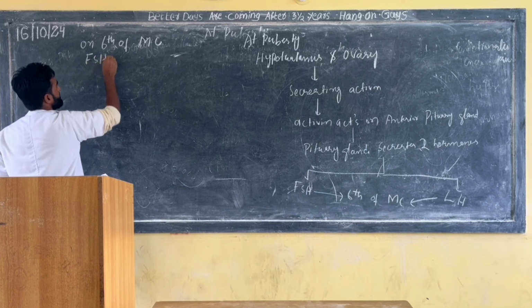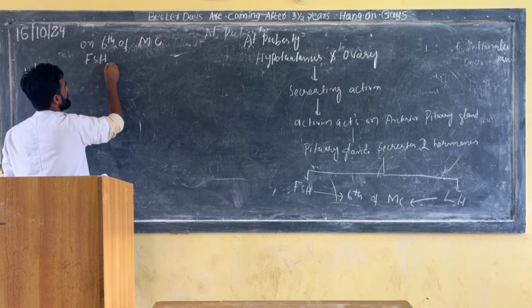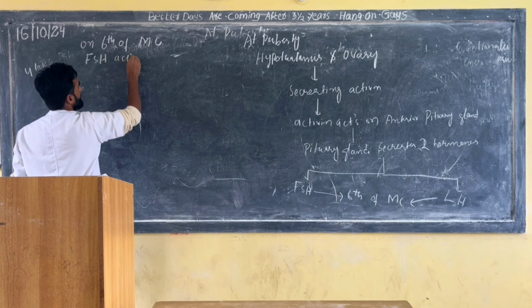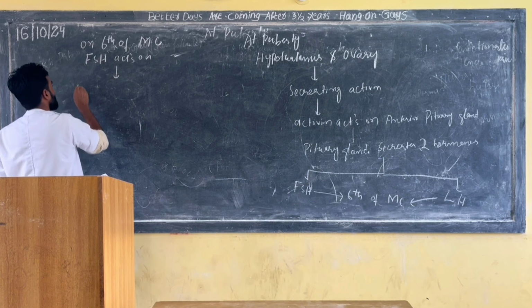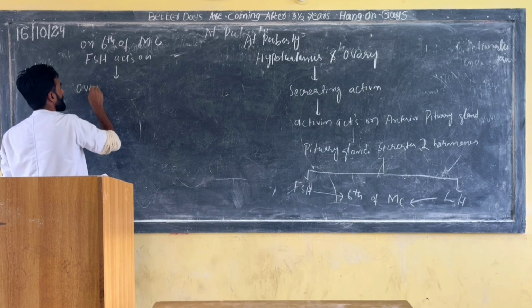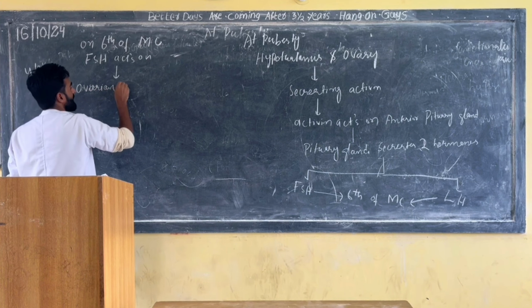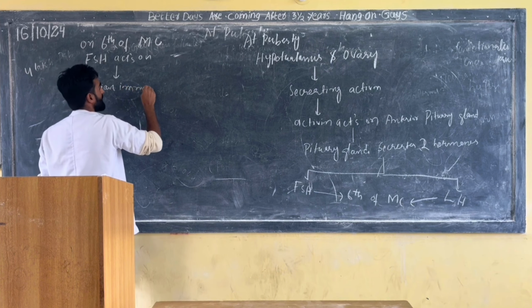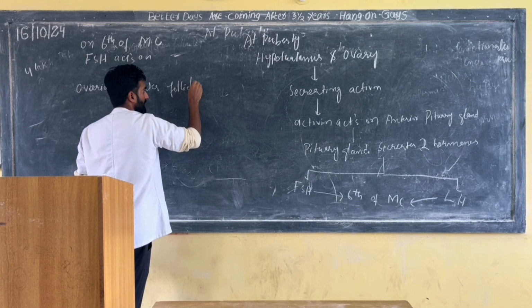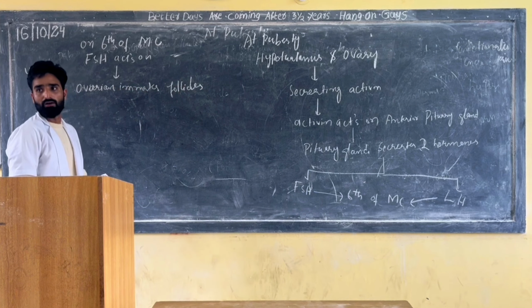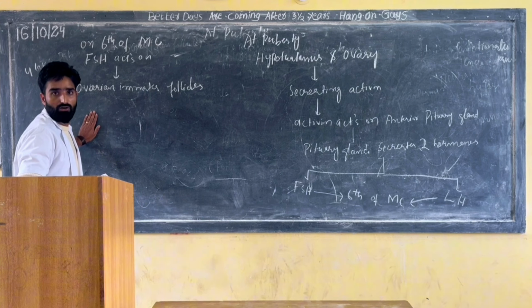FSH will act on ovarian immature follicles, yes or no? Everyone is writing?